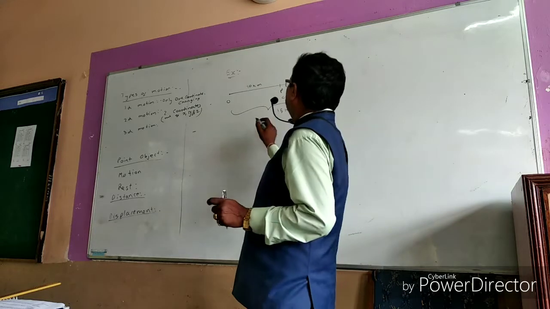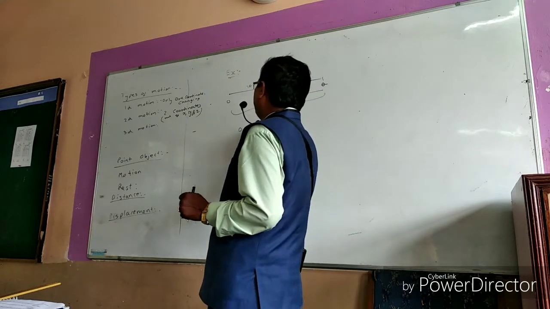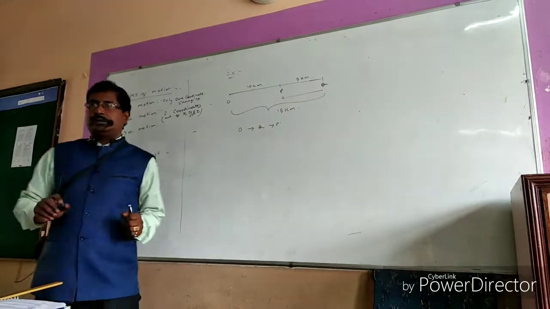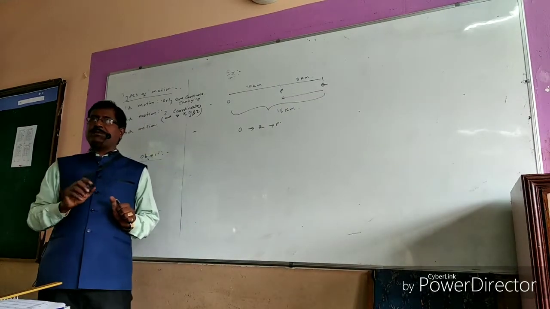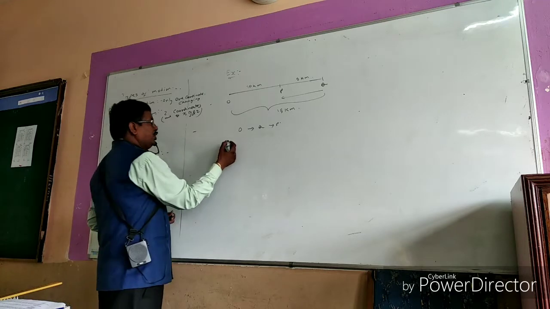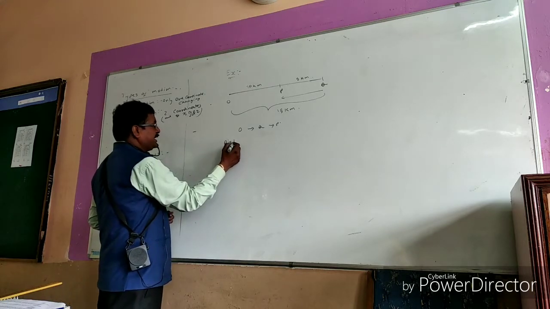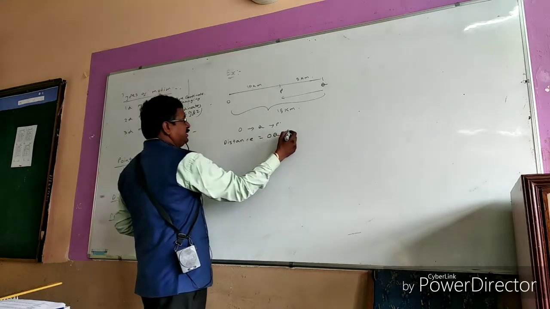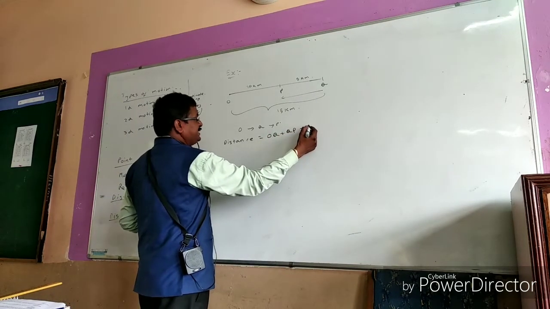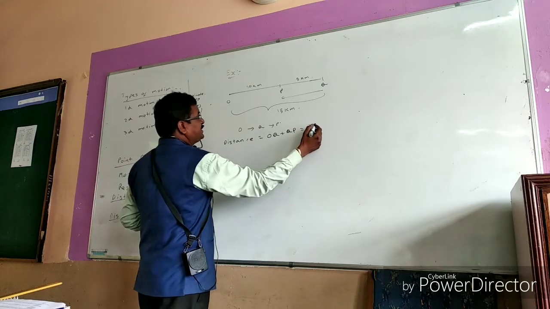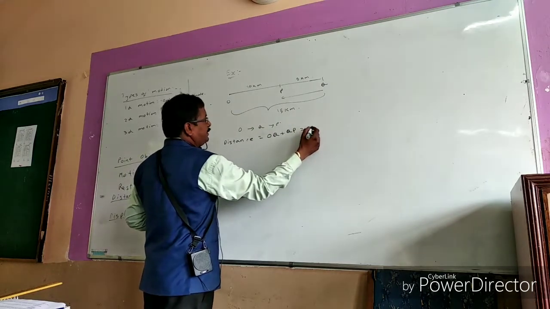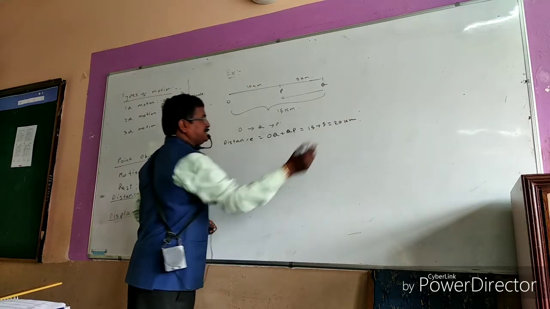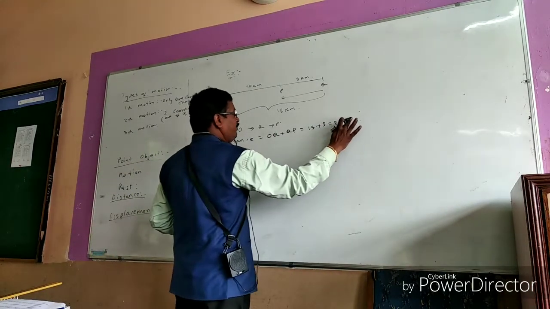So for example, if the body is traveling from O to Q and then coming back to P, then the total actual length of the path taken by the object is the distance. Distance equals OQ plus QP, that is 10 plus 5 plus 5, which becomes 20 kilometers.